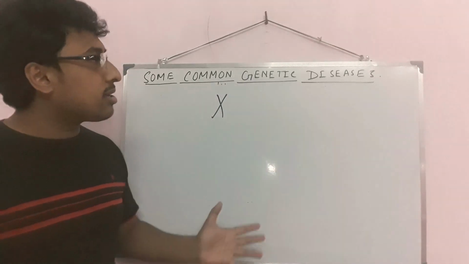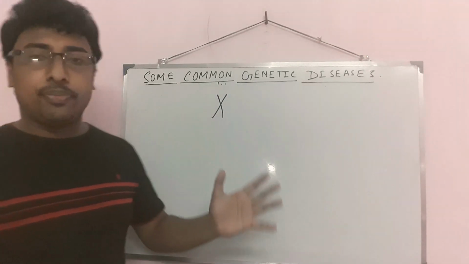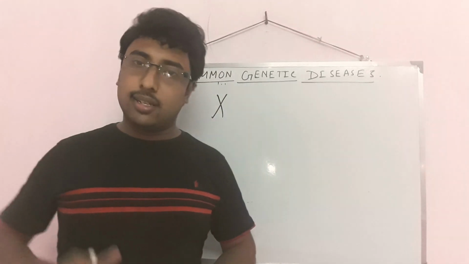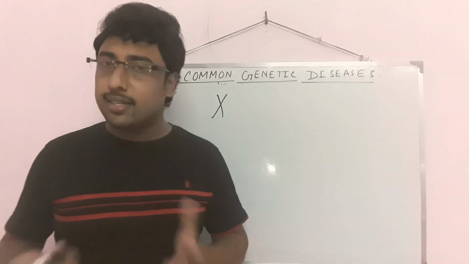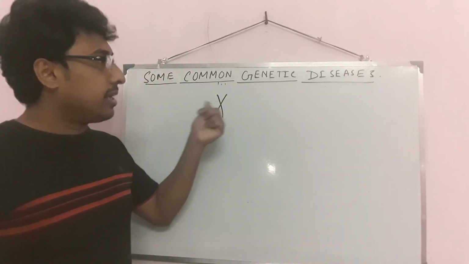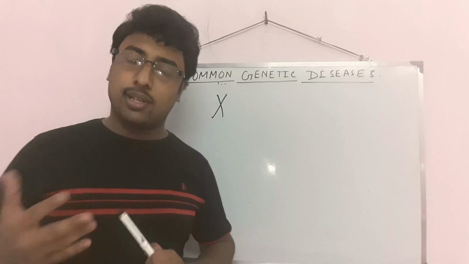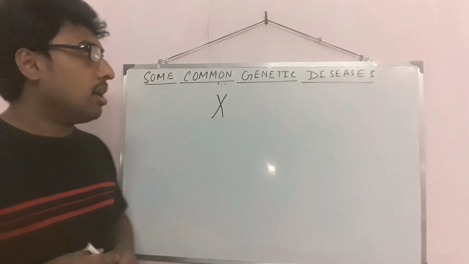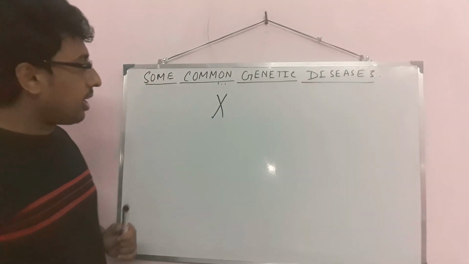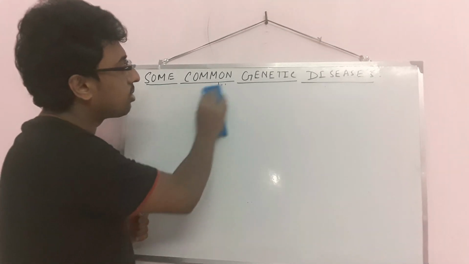These are some crisscross patterns regarding hemophilia and color blindness. These are very much important. And why is it X-linked? Because it is connected with the X chromosomes, especially. So these are the hemophilia and color blindness crosses.